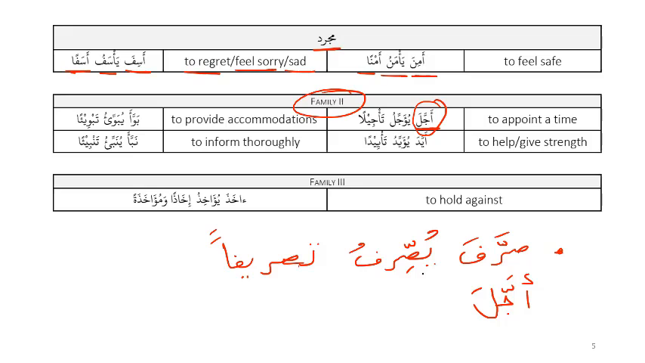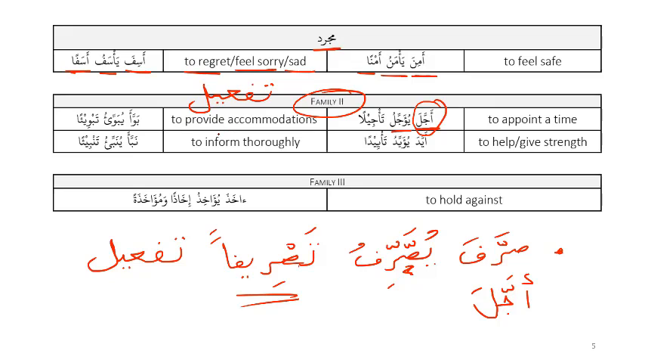Yusarrifu. Yuajjilu, same pattern. Tasrifan, ta'jilan. So notice it's exactly the same, so this is babe taf'il. So very good. So Dr. Ghani knows his babs well. So this is babe taf'il. So family 2 is actually babe taf'il. Some books refer to this as family 2. Other books will call this babe taf'il.